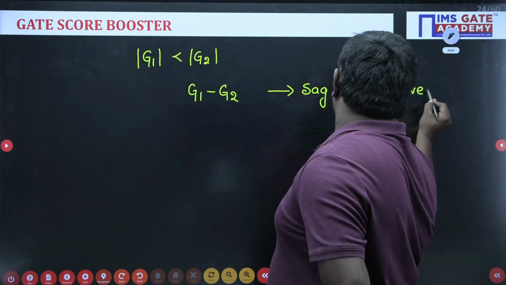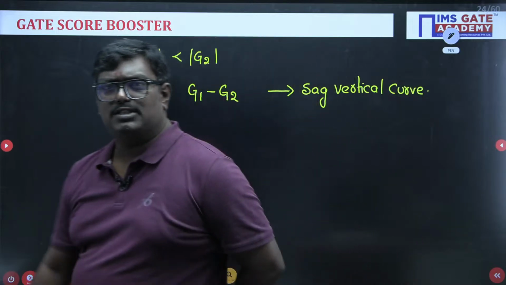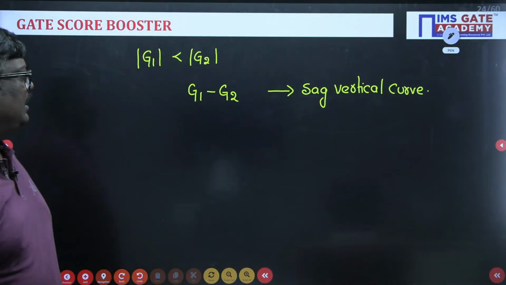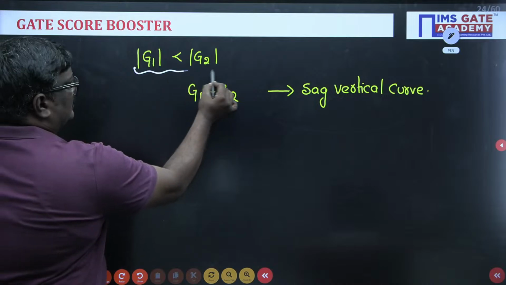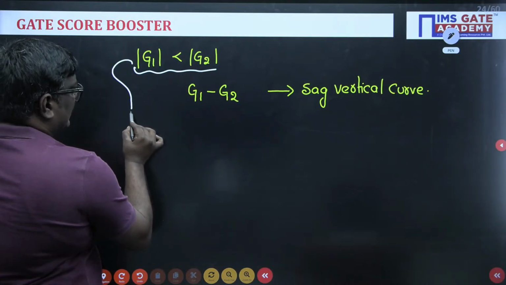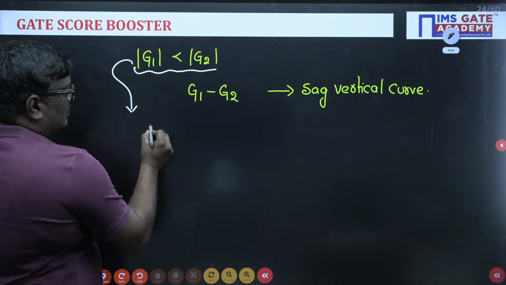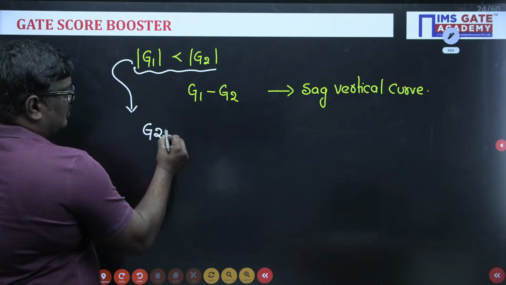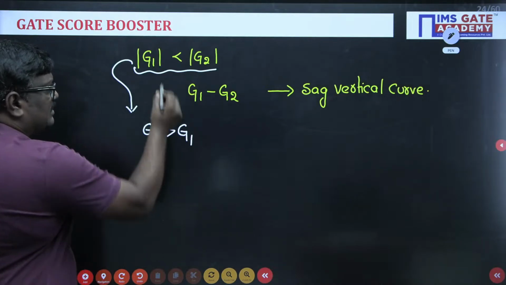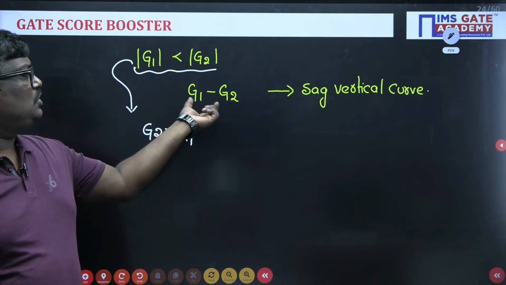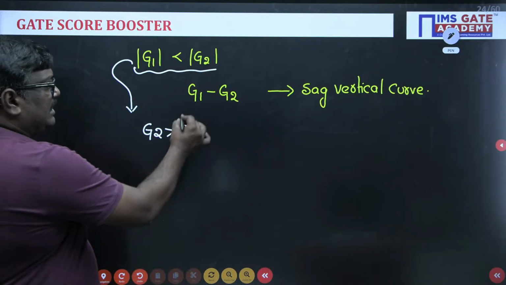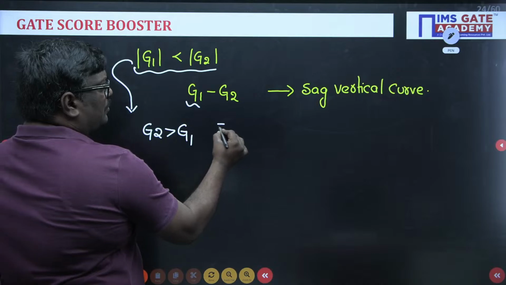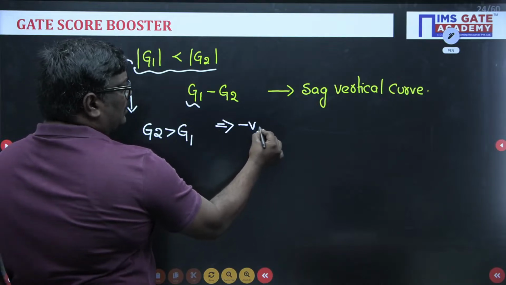I will tell you. See this statement: G1 is less than G2, which means G2 is greater than G1. So G1 minus G2 is a lesser value minus a higher value, so this will be negative only.